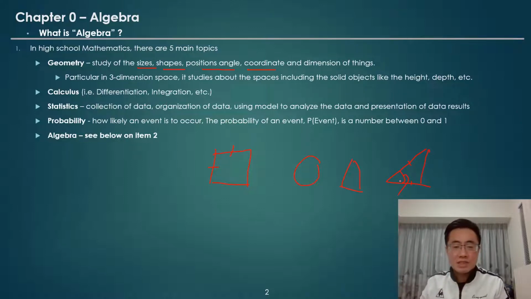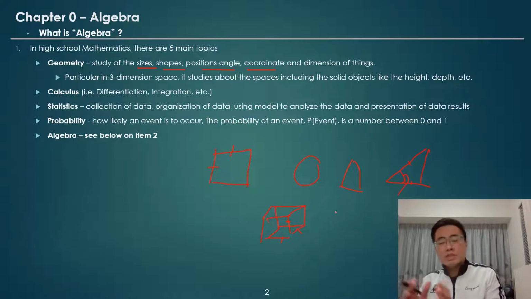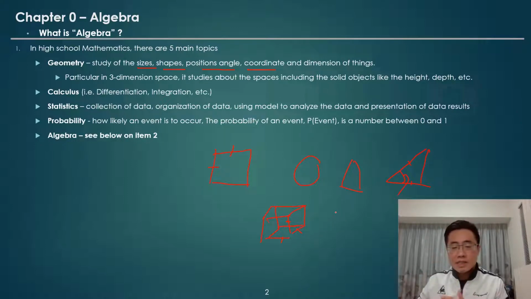That's why we study the sphere and the cube. Say, for example, we have a cube like this. In 3-dimensional space, we not only have the length and width, we also have the height or even the depth. That's why you can calculate the volume of the cube or the volume of a sphere. So this is about the key topics in geometry.